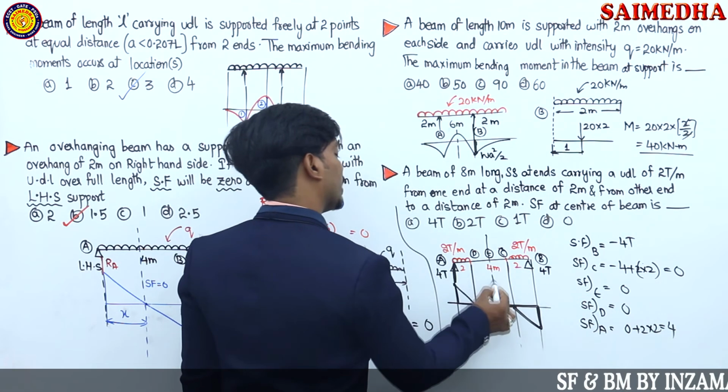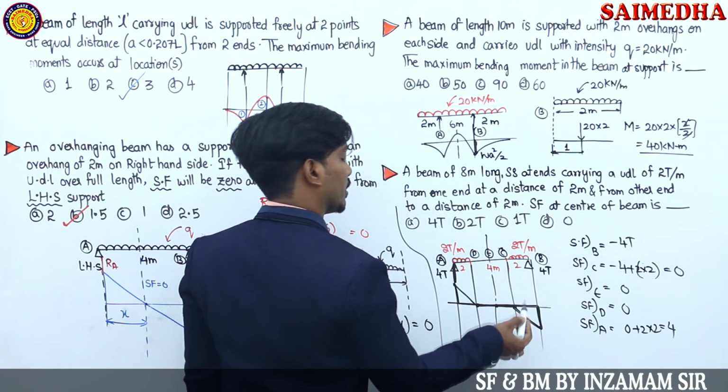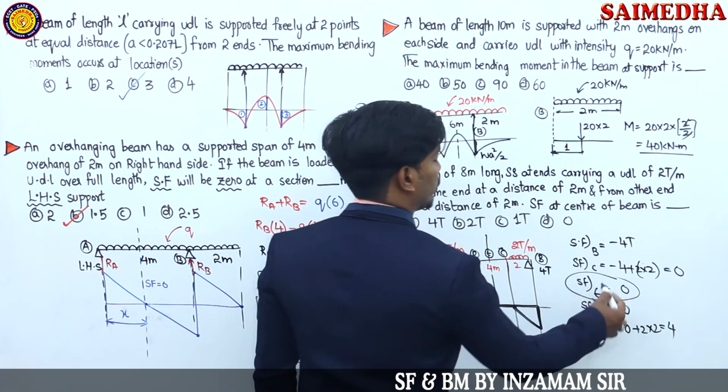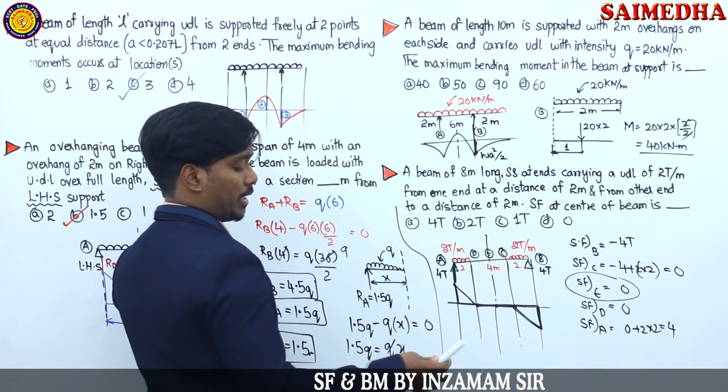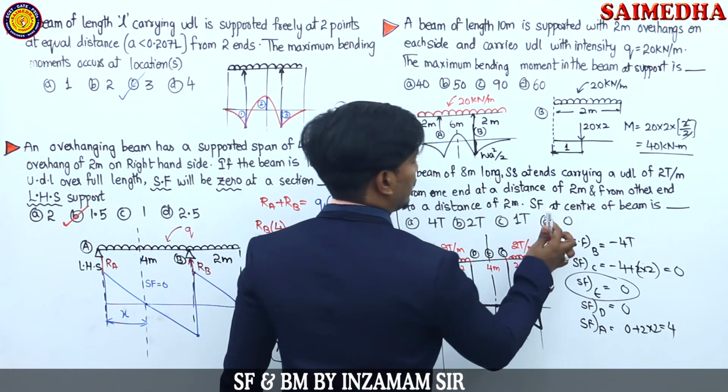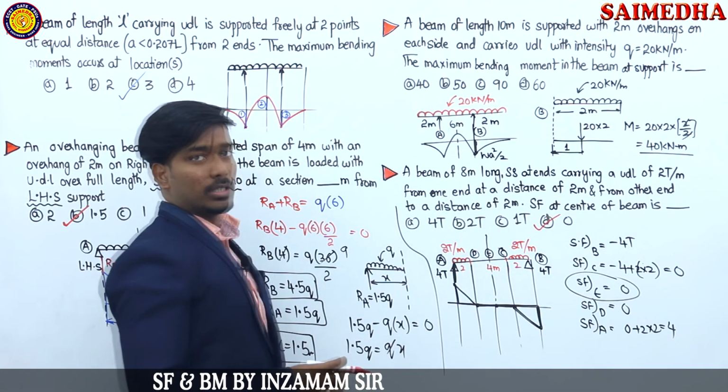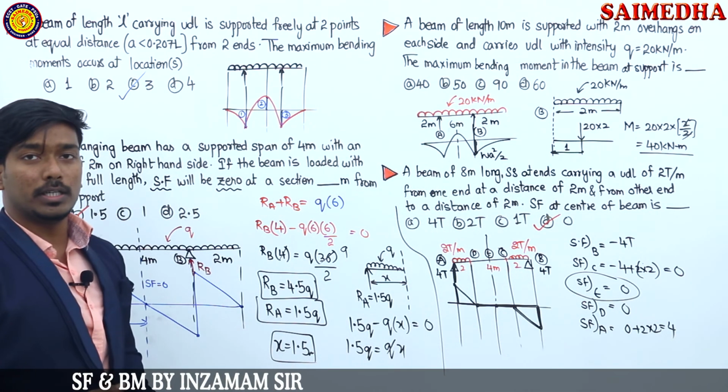What is he asking you to calculate? At the E, center, what is the shear force value? What is the shear force value at the center, tell me? It is 0. So which one is the correct answer now? A, B, C, D? D. Option D is going to become your correct answer. That is 0. Okay, chalo. Pause the video and note it down, guys.